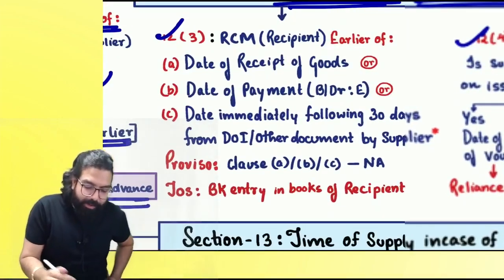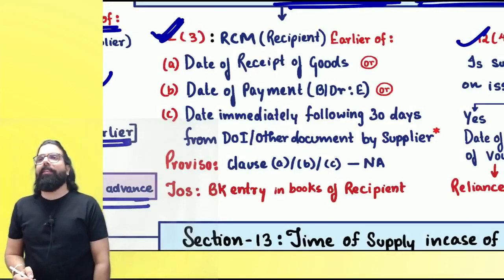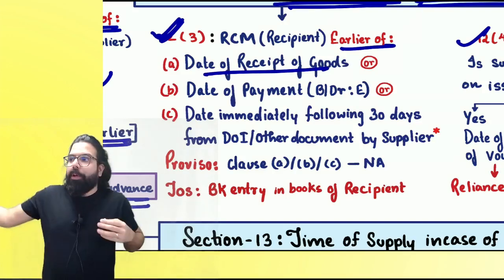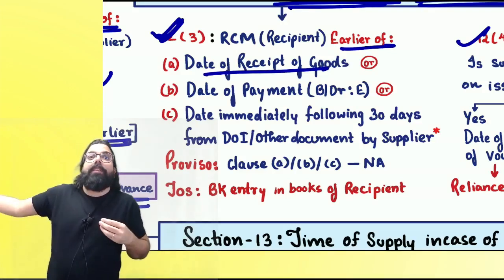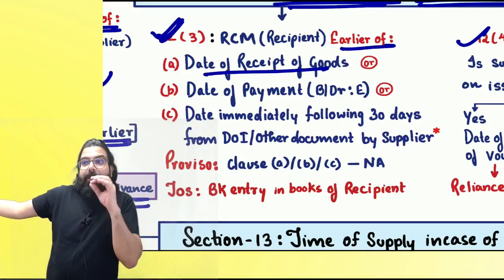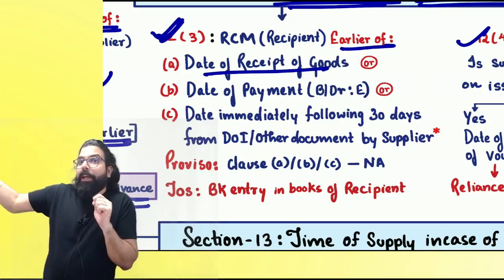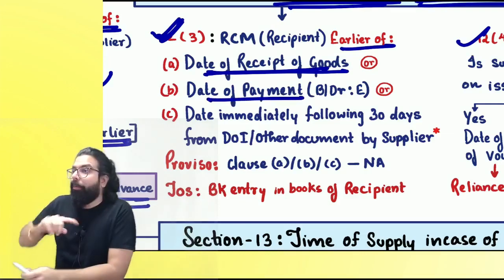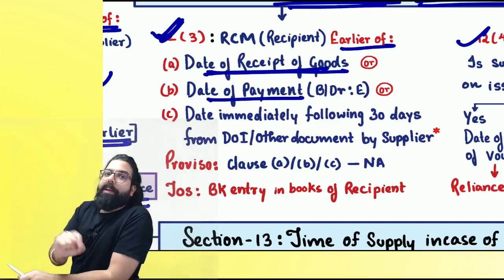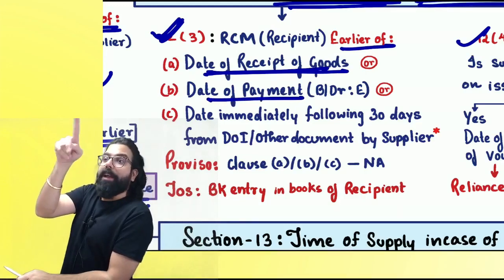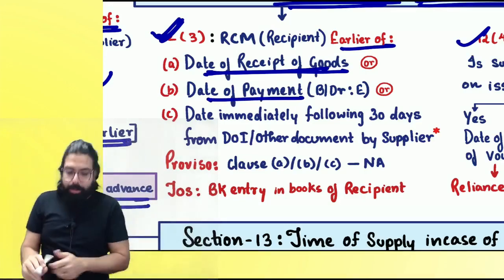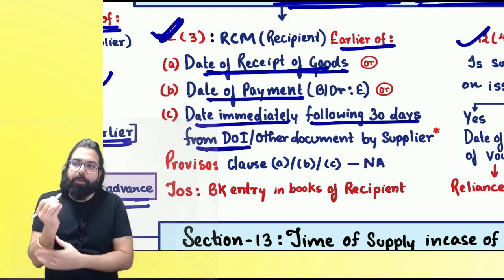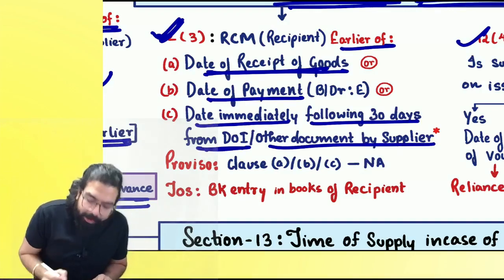The next one over here is reverse charge mechanism. In reverse charge mechanism, always remember, you have to pay on date of receipt of goods. You supplied me the goods, you are selling tendu patta, a beedi manufacturer, tendu patta you sold. Now they are telling over here date of receipt of goods or date of payment. When I make you the payment, either book entry I will do or it will be debited in my bank account, whichever is earlier, or date immediately following 30 days from the date of invoice or other document by the supplier.